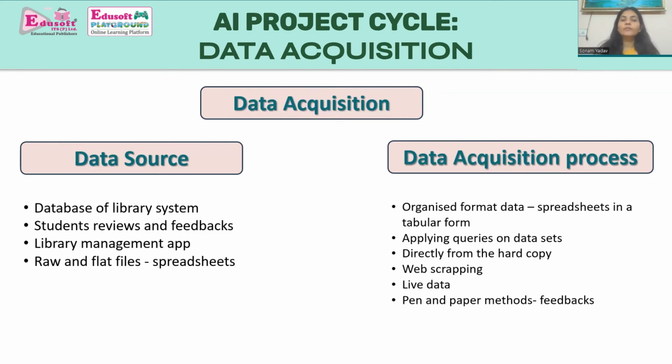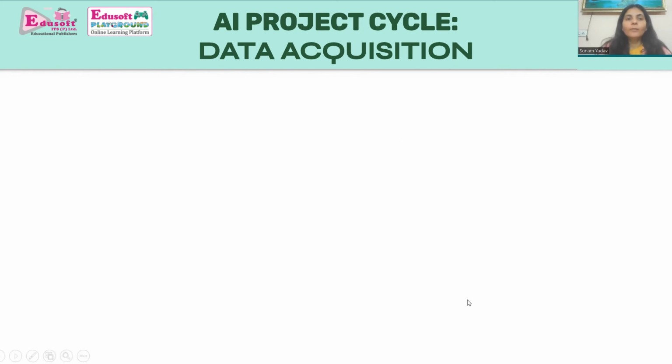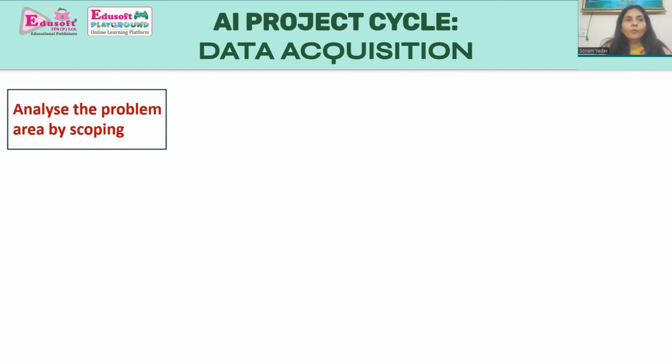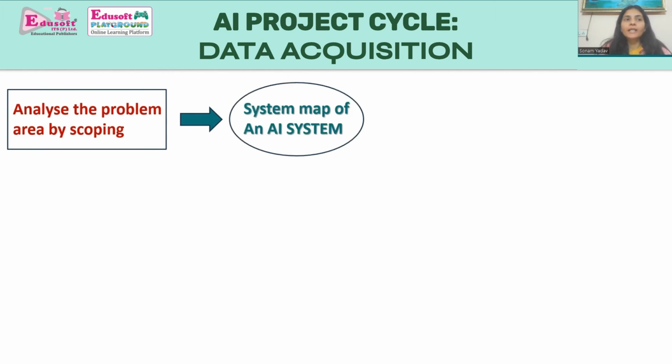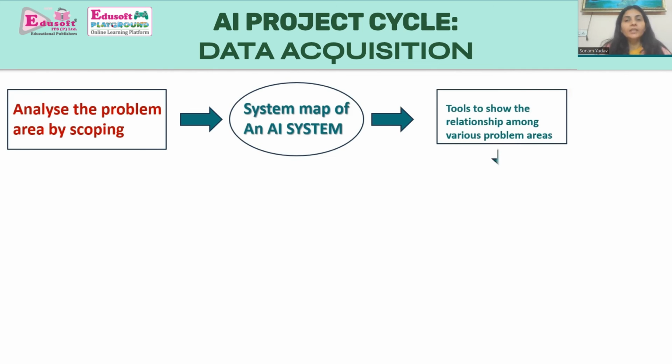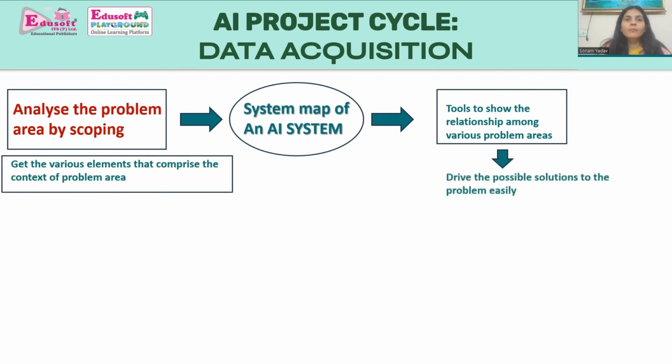So there are two different aspects of the data acquisition project cycle. Coming to our next slide: when we analyze a problem area for scoping, we identify various elements that comprise the context of the problem area. A system map is a tool to show the relationship among various elements of a problem area in a graphical format. A system map shows the interconnections of elements of a system and helps us in understanding complex issues.